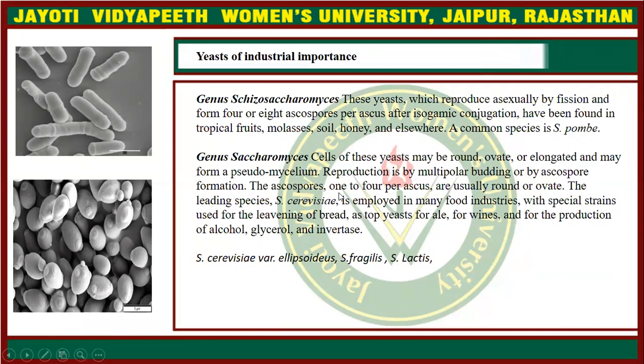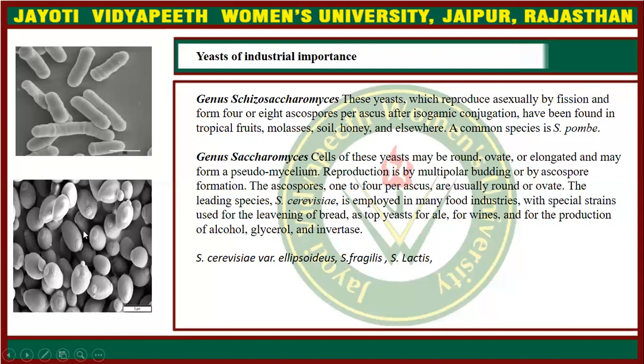Ascospores are the spores in a single ascus, and there may be 1 to 4 ascospores in a single ascus. These asci may be round or ovate.